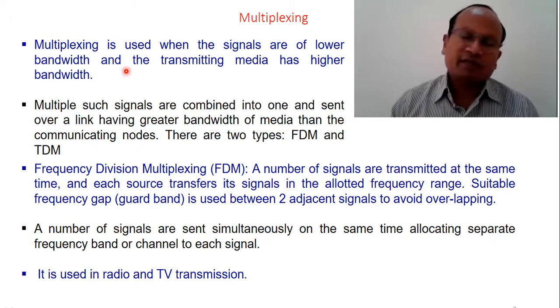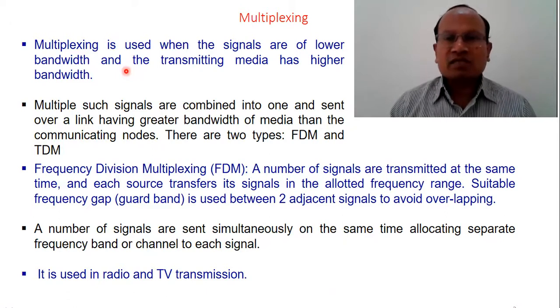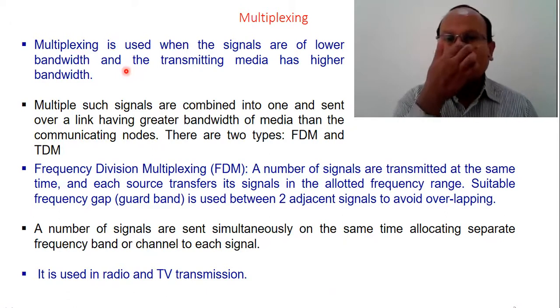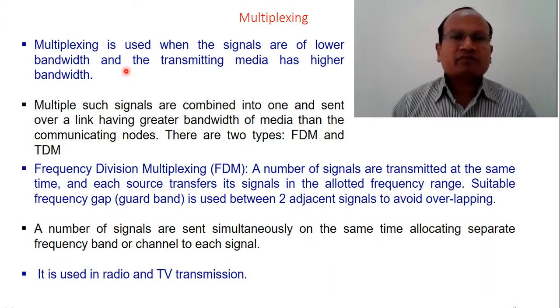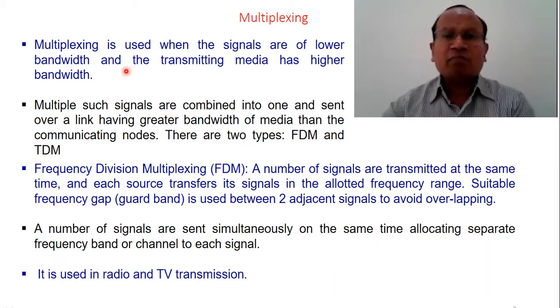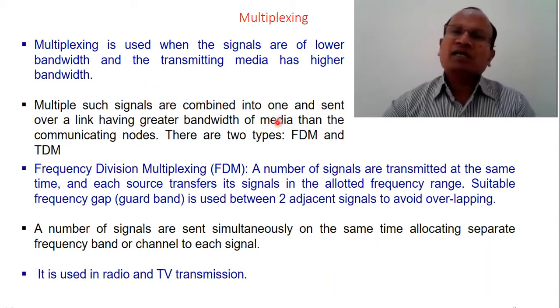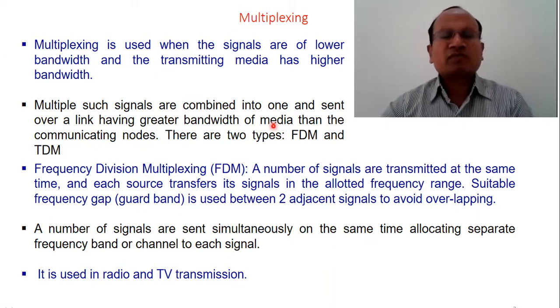That higher bandwidth can be shared among all those lower bandwidth signals. So a number of signals are combined into one and transmitted over a single link having greater bandwidth than the communication nodes.